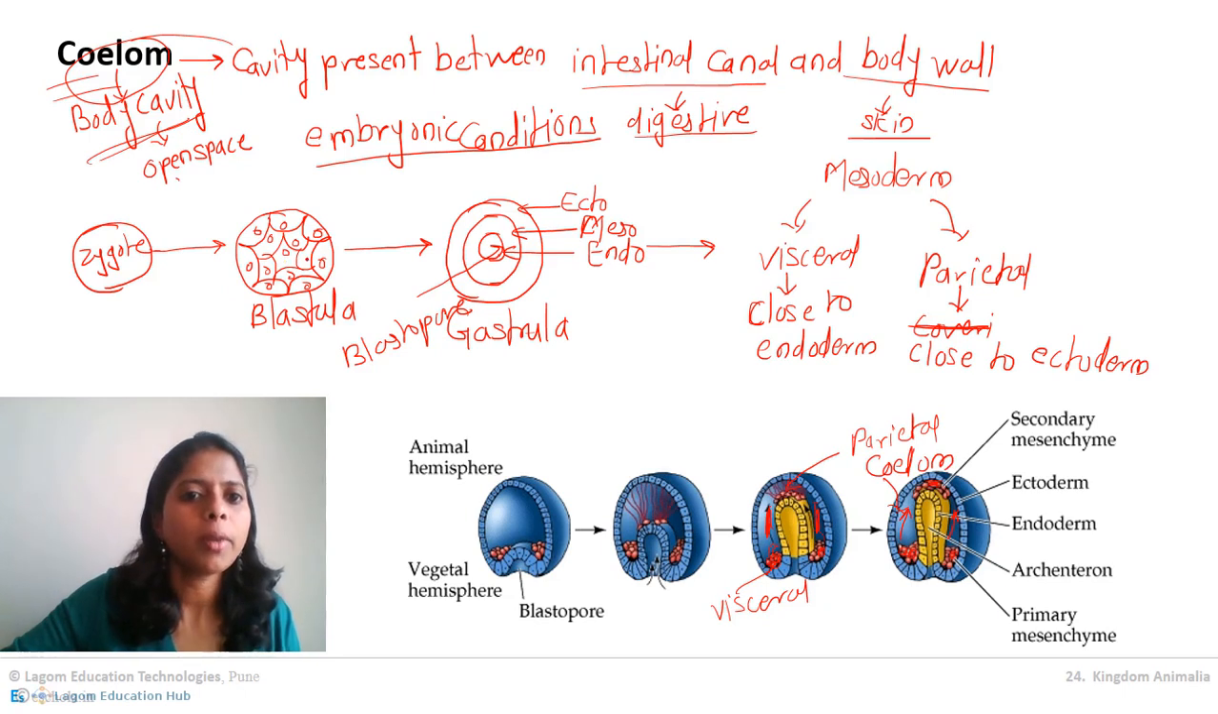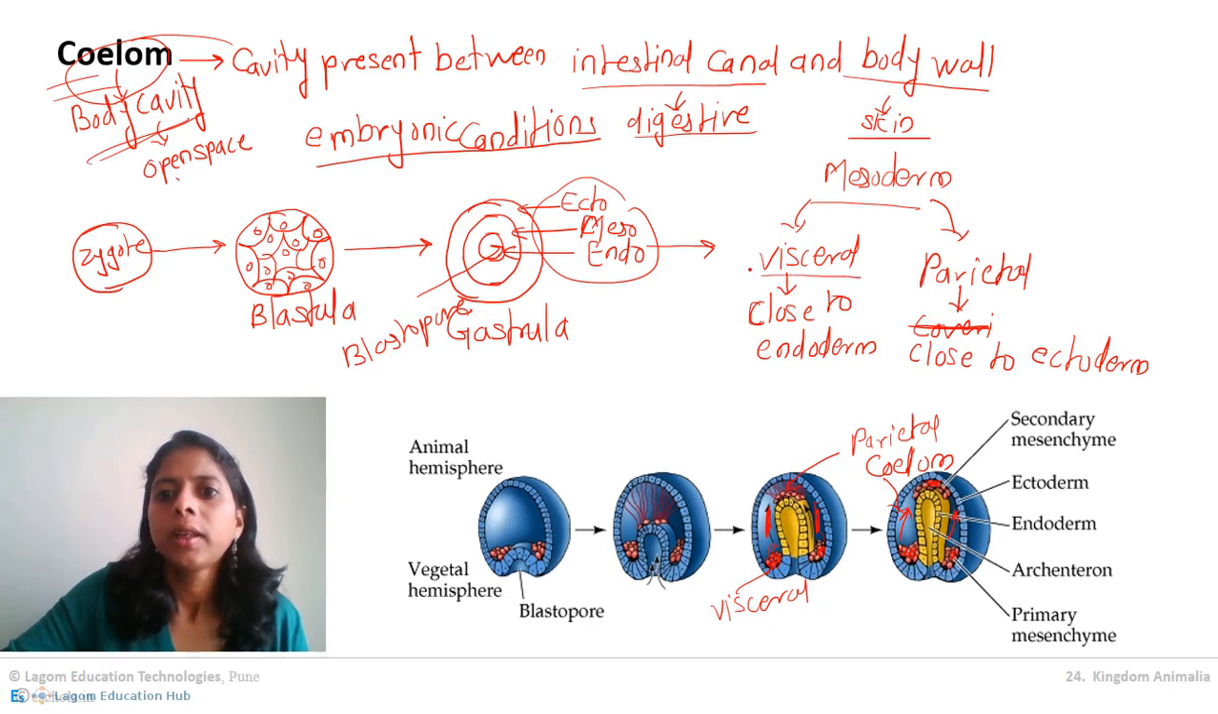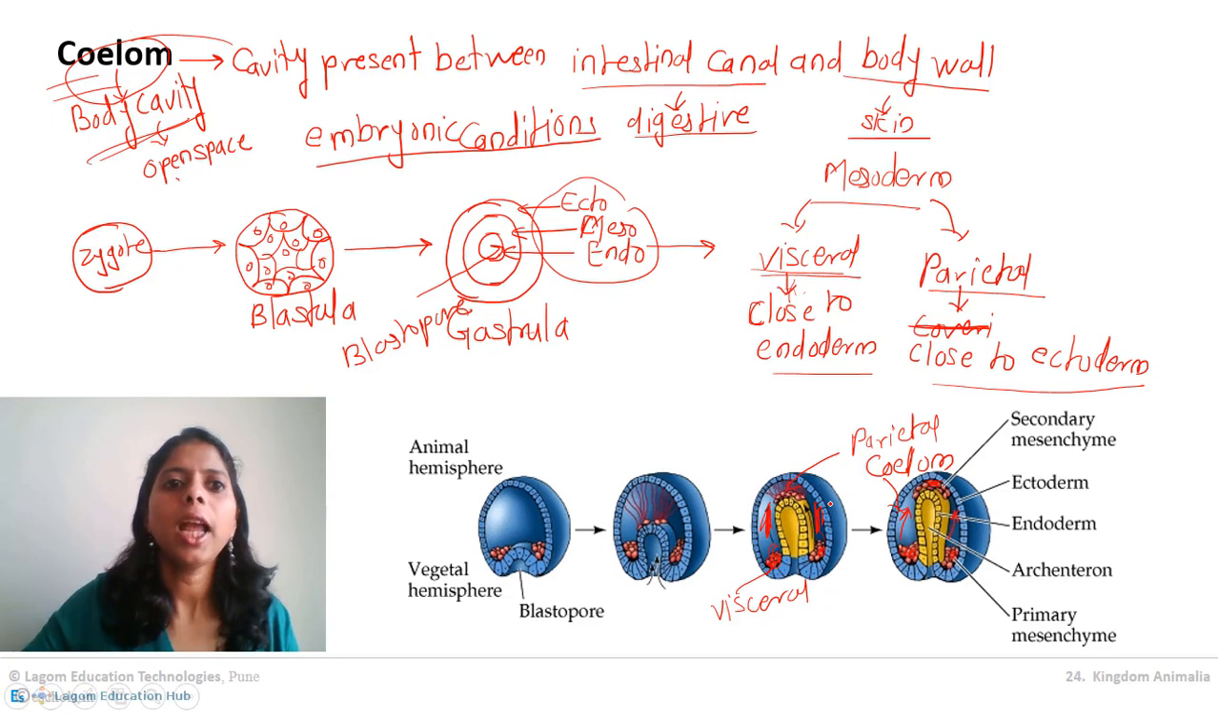See, try to understand. Zygote formed blastula. Blastula formed gastrula, in which 3 germ layers are formed. Because of the movement of these 3 germ layers, mesoderm got split into 2 layers: visceral layer and parietal layer. Visceral is the one which is close to endoderm, and parietal is the one which is close to ectoderm. So because of the movement, the cavity is formed, and that cavity is coelom. And that cavity helped animals a lot.